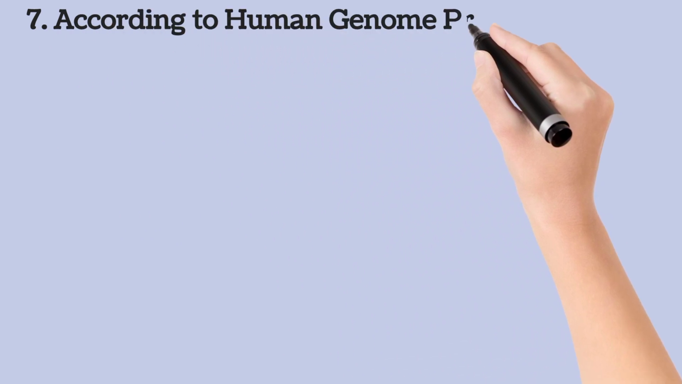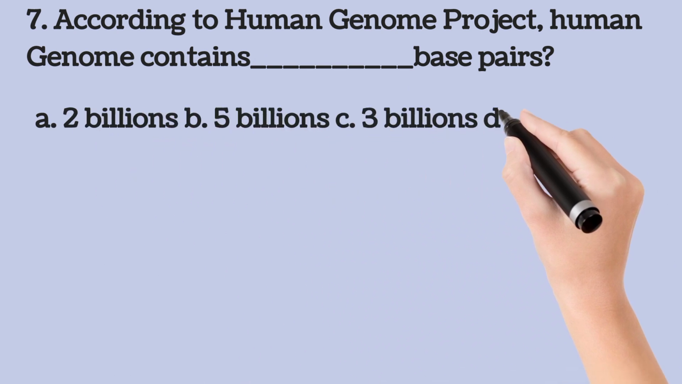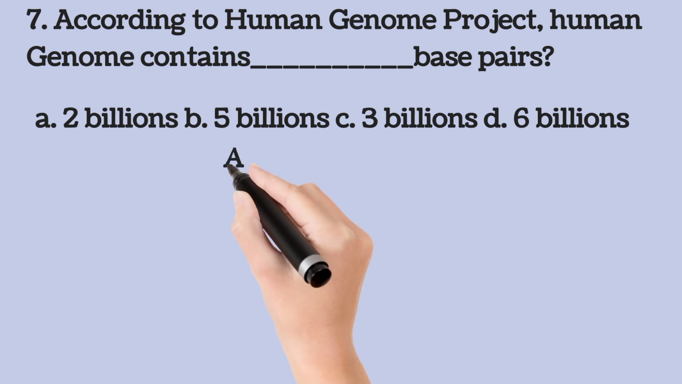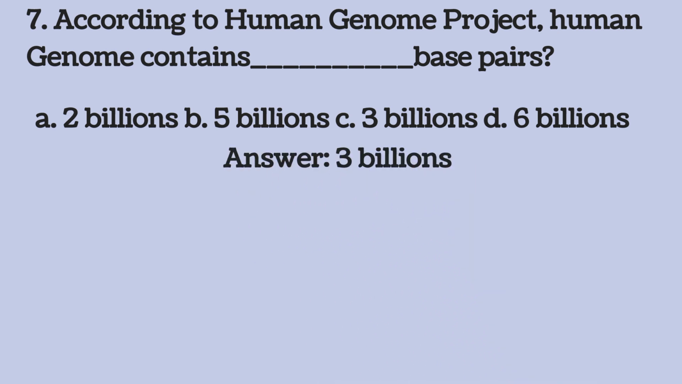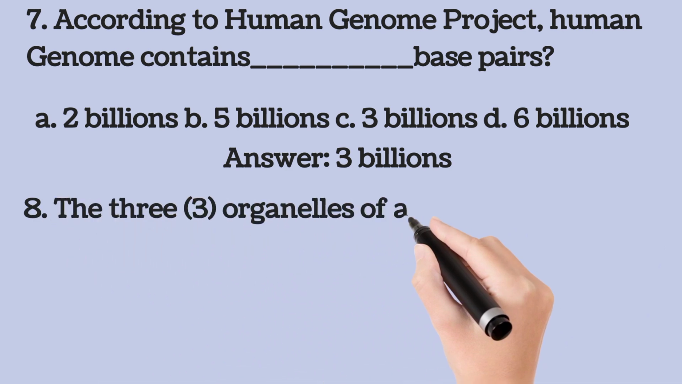7. According to the Human Genome Project, the human genome contains dash base pairs: A. 2 billion base pairs, B. 5 billion base pairs, C. 3 billion base pairs, and D. 6 billion base pairs. So the answer is 3 billion base pairs. That is the number of bases contained in the human genome: adenine, guanine, cytosine, thymine. There are 3 billion.